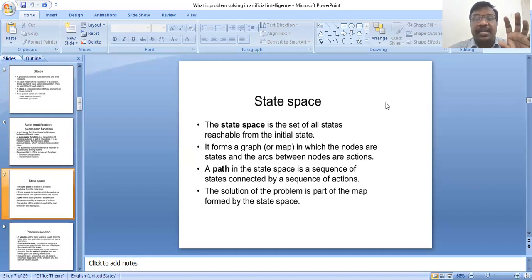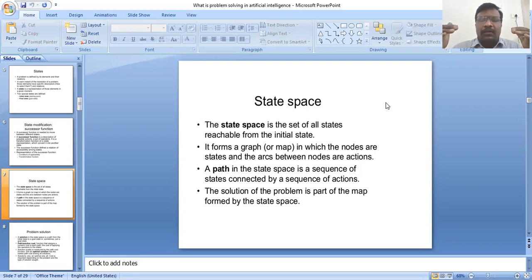Next, the state space is the set of all states reachable from the initial state. In the form of a graph, that defines the map in which the nodes are states and the arcs between the nodes are actions.